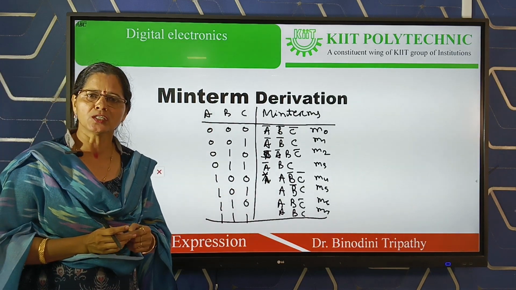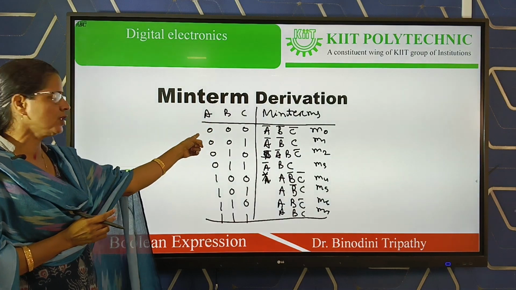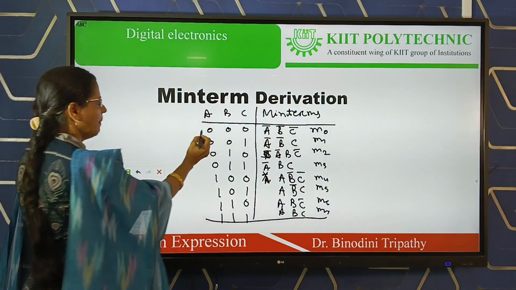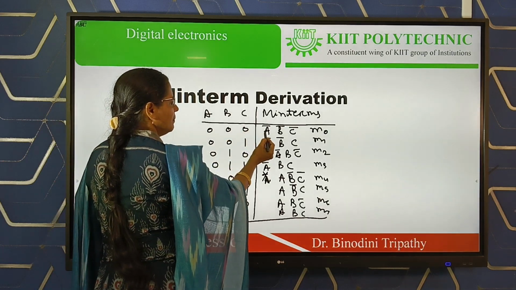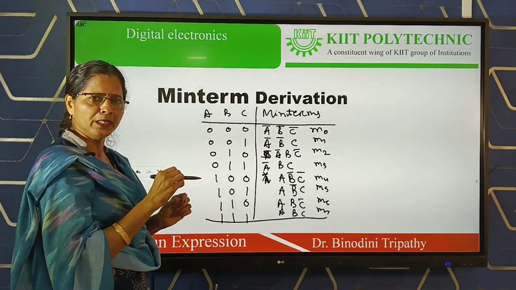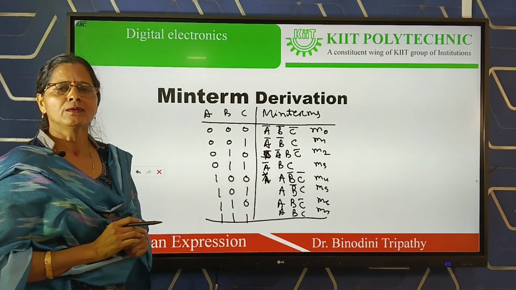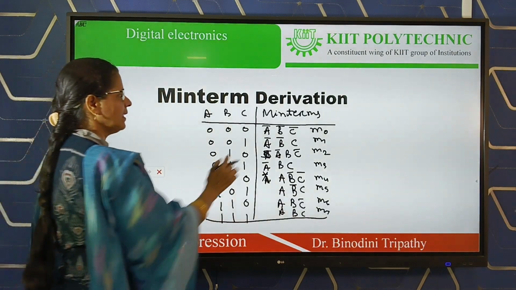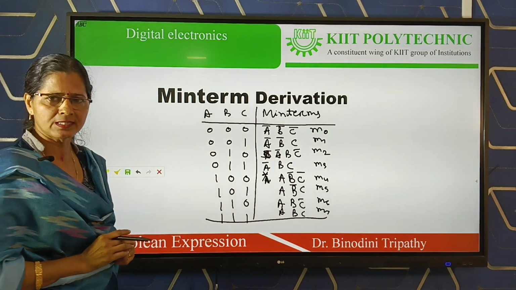Small m indicates the minterm, and the subscript 0 indicates the decimal equivalent of this binary value of your minterm. This is the variable form of your minterm. Means you are writing the minterm symbolically as m0. M means minterm, 0 means decimal equivalent.